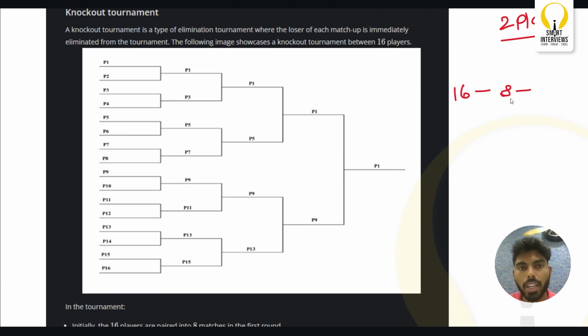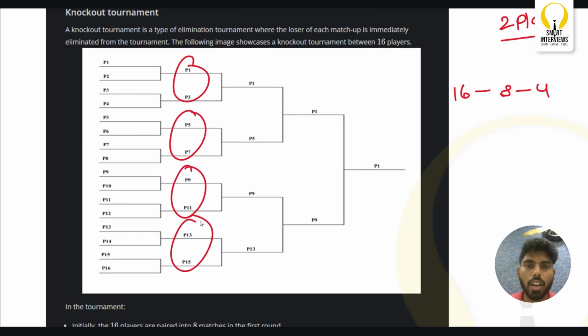If we pair these 8 players, how many matches can we conduct? Only 4 matches, which means these two players will fight each other, these two, these two, and these two. Only one person wins each game, so out of these 4 matches, 4 people will win and the other 4 will get eliminated.